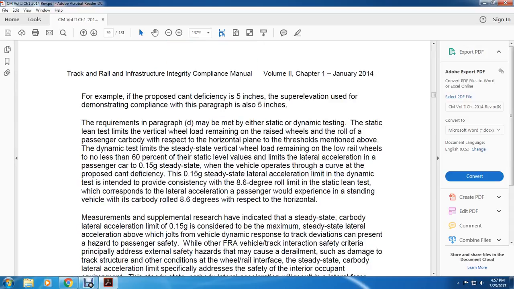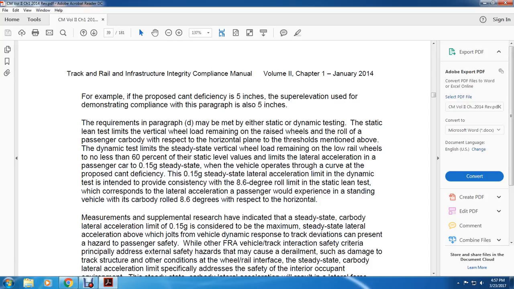For example, the proposed cant deficiency is 5 inches, super elevation, for demonstrated compliance with the paragraph. There is also 5 inches. The requirement in paragraph D may be met with either static or dynamic testing. The static lean testing limits the vertical wheel loading remaining on the raised wheel of the roll of the passenger car body with respect to the horizontal plane, with thresholds maintained above. Dynamic testing limits the steady state vertical wheel loading remaining on the low rail wheels to not less than 60% of